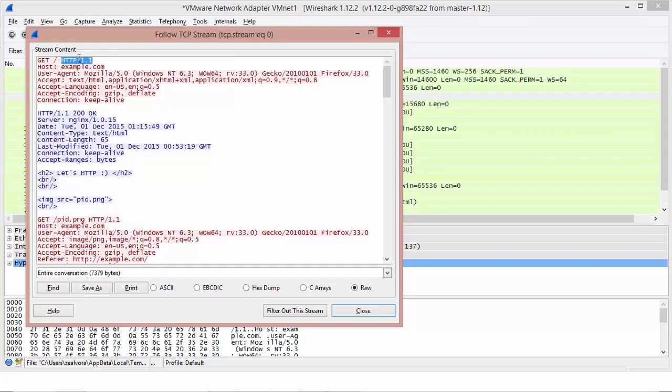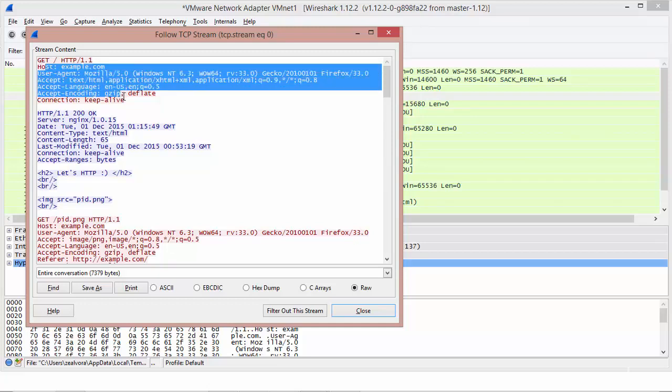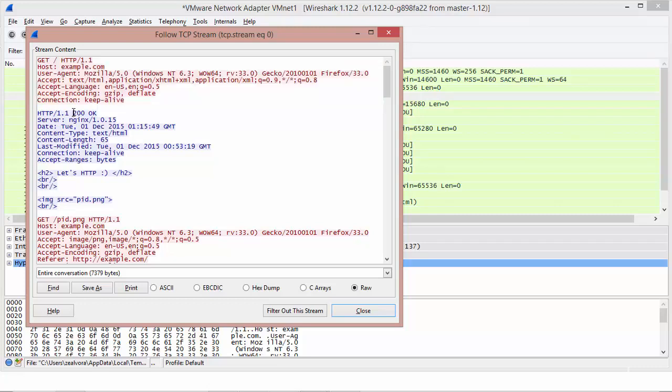In the Host header, we have example.com because we had typed example.com in the browser, followed by lots of other HTTP request headers. Corresponding to that, we have a 200 OK status message from the web server, which is Nginx.